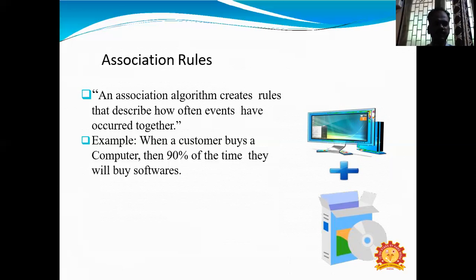So based on that, they will put the bread packet near the milk. So this is the association rules. The association rules use the if statement to make the comparison process.